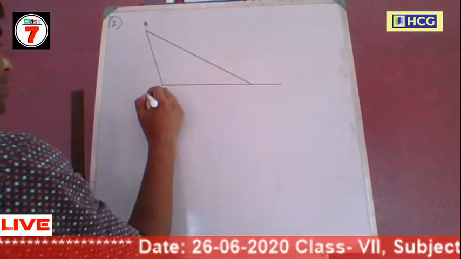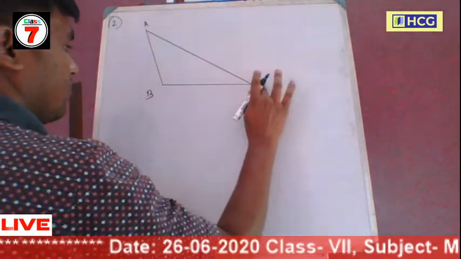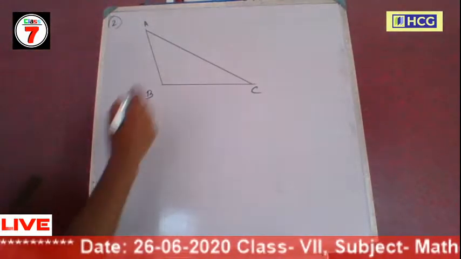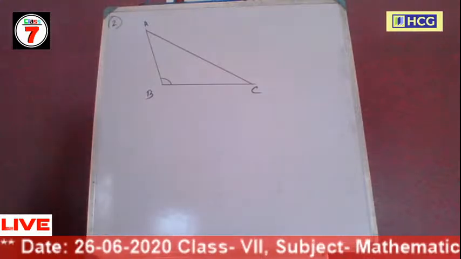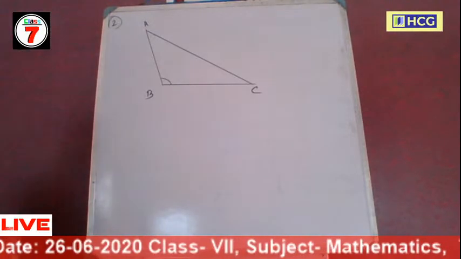Triangle ABC is an obtuse angle triangle. Now this angle is obtuse, that means this angle is greater than 90 degrees.